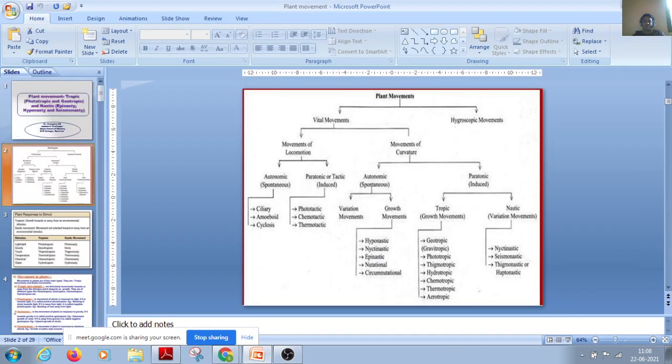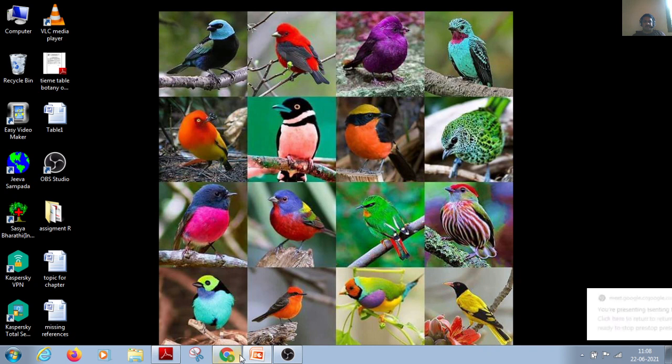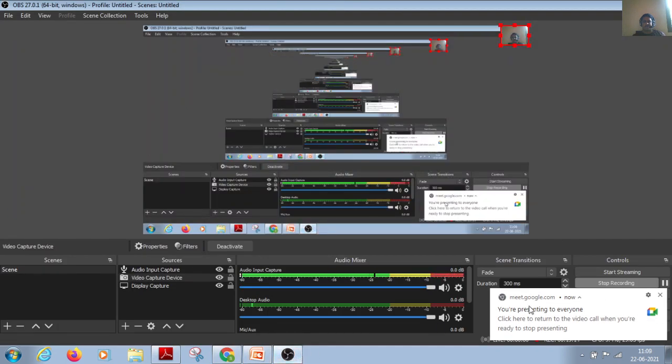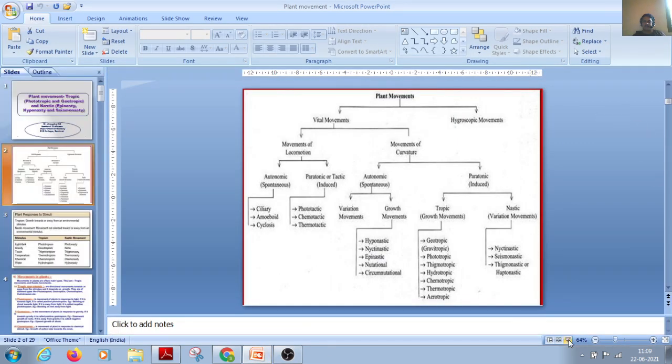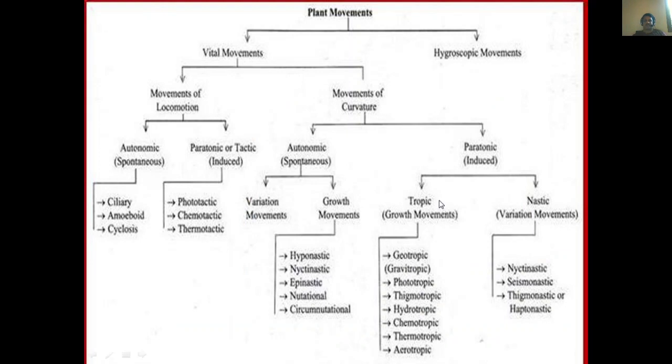Okay. So this is the complete general account of the movement of the plant in its various types. Generally, plant movements are broadly categorized into two types: the vital movement and the hygroscopic movement. Under that you will find movement of locomotion and movement of curvature. Under locomotion you can find the induced movement, that's tactic movement, and the autonomic movement: ciliary, amoeboid and cyclosis movement, and phototactic, chemotactic and thermotactic movement.